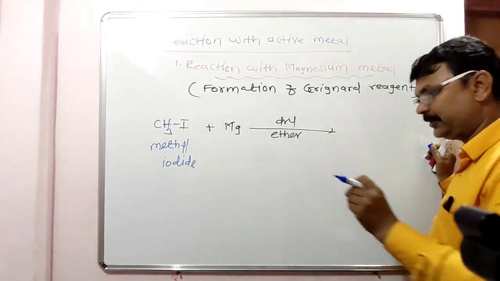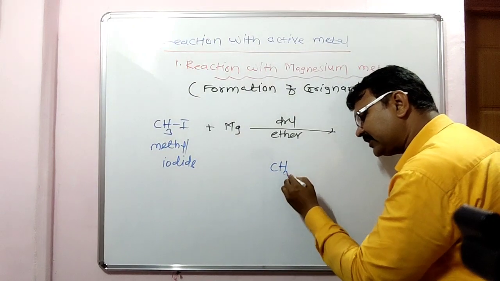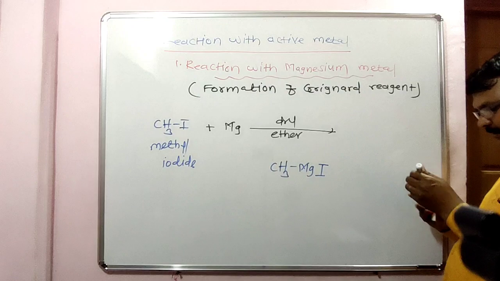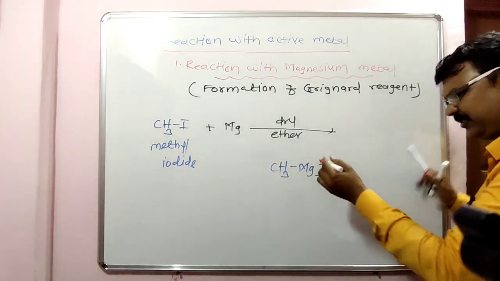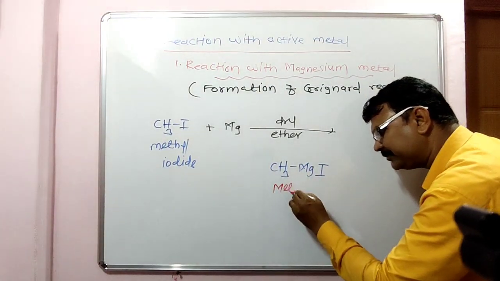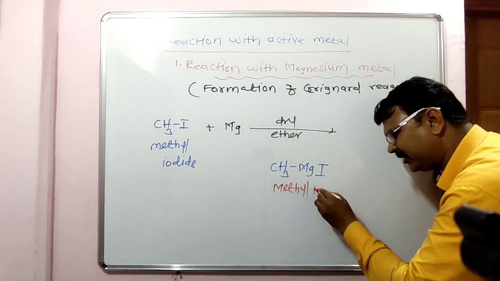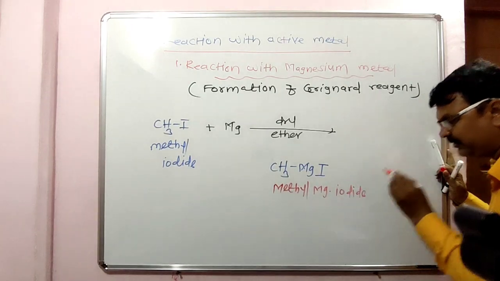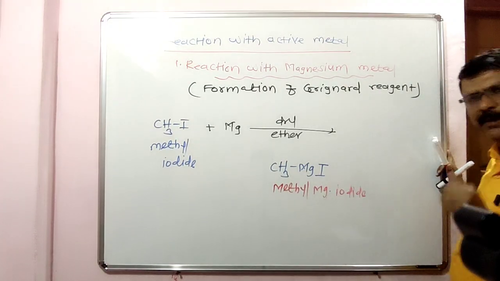It gives CH3MgI. Name of the compound: methyl magnesium iodide.